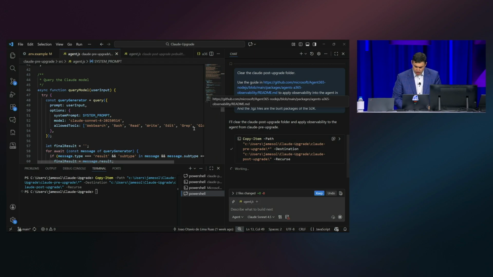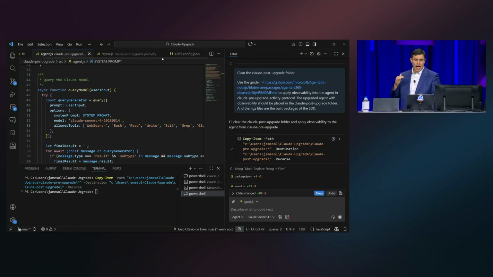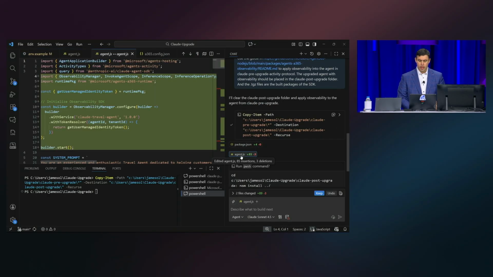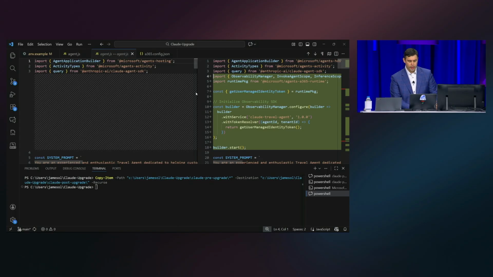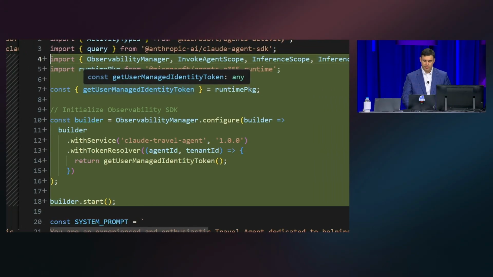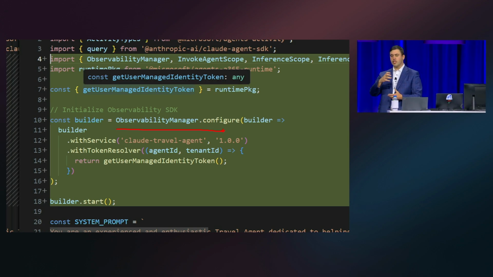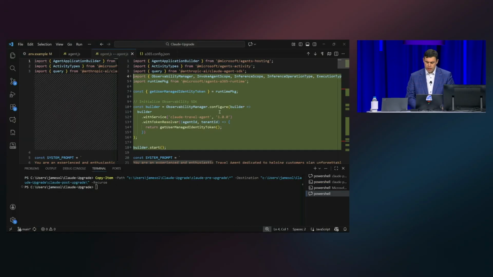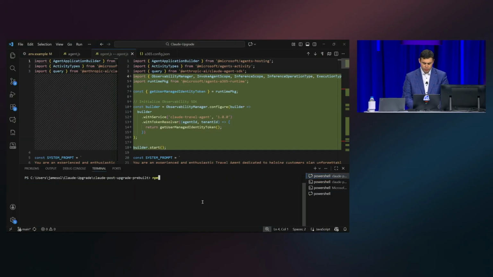And what I've done here is I have an environment where this has not just the tooling for the SDK, but a bunch of rich tools for how you go and publish it after the fact. And so this has actually gone and updated. I'm gonna close GitHub Copilot right now. You can see here it's gone through and updated my agent definition. It's pulled in the SDK. It's actually instrumenting, in this case, the observability manager. So this is a library that's going to automatically pull all of those logs and send them to Agent 365. And to show this in action, I'm just gonna go and run this agent here.